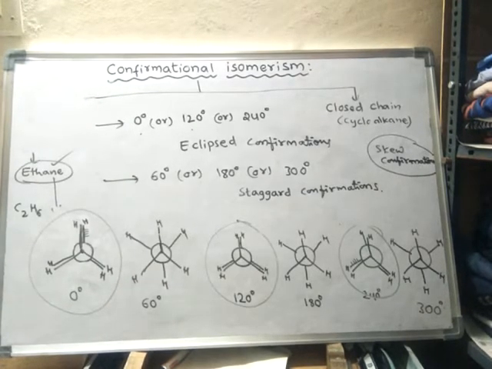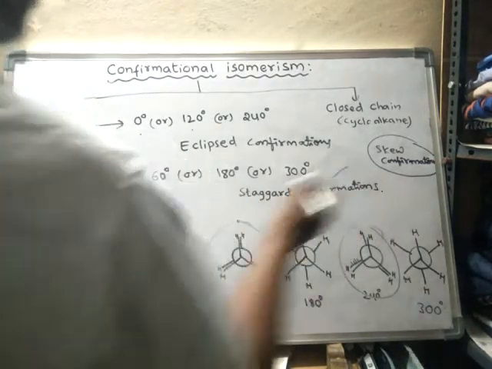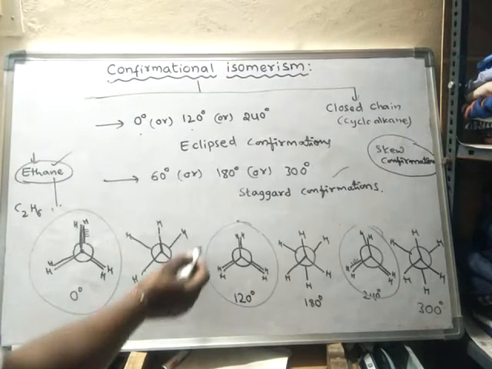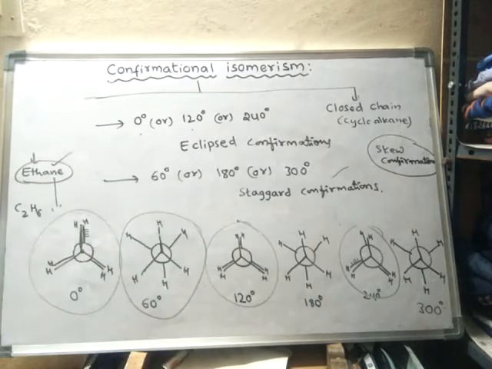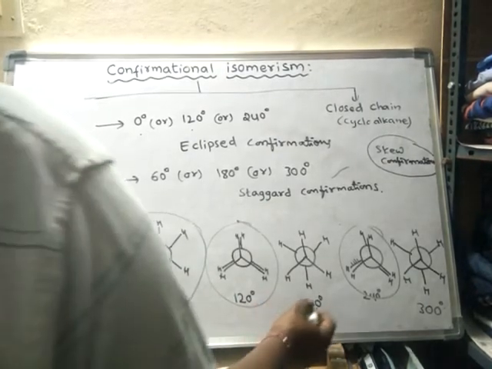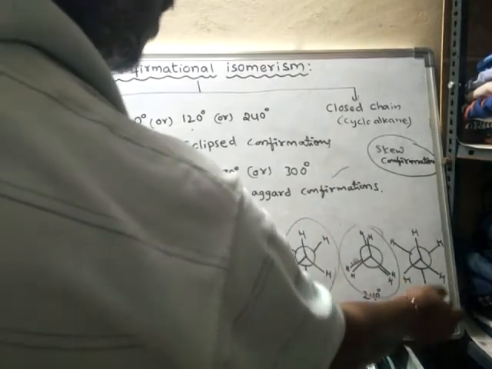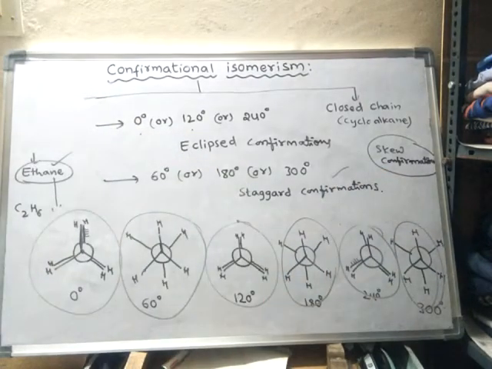The most stable conformation of ethane is the staggered conformation. Staggered conformation is the most stable conformation of ethane. Why? What is the reason? Because here the repulsion is less.